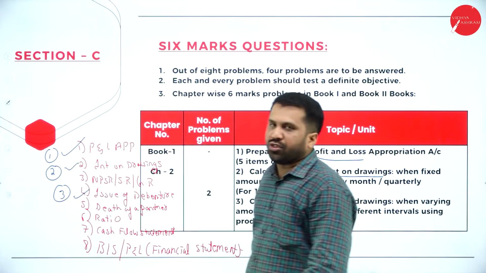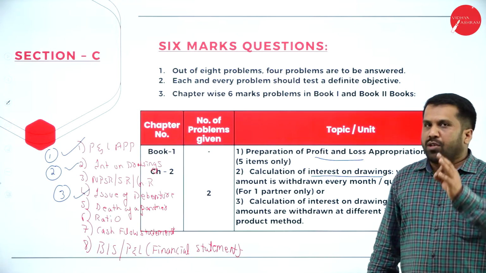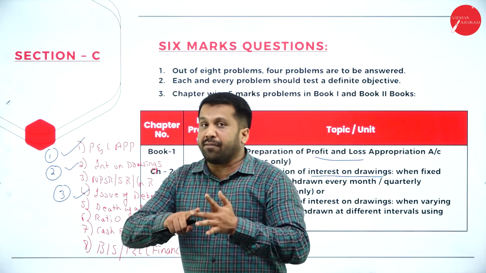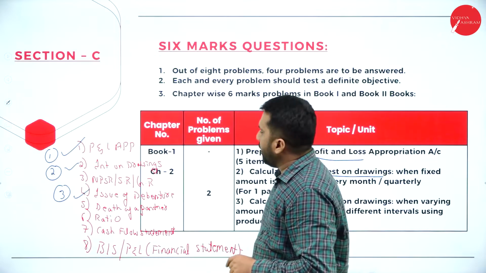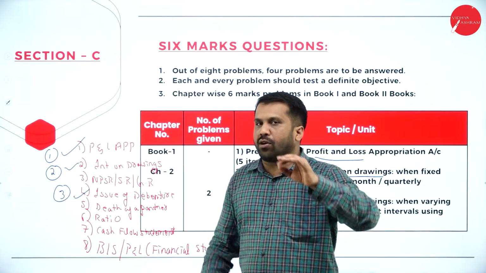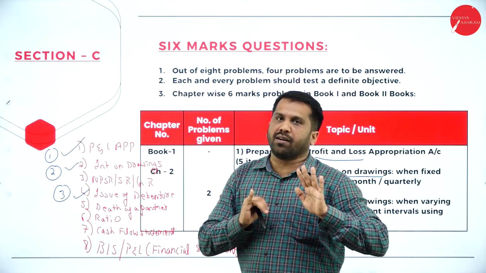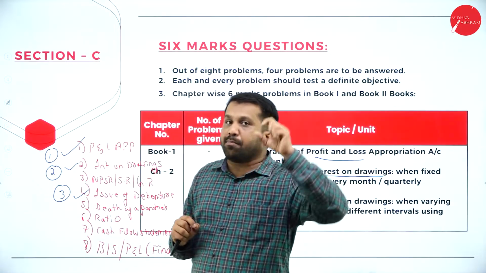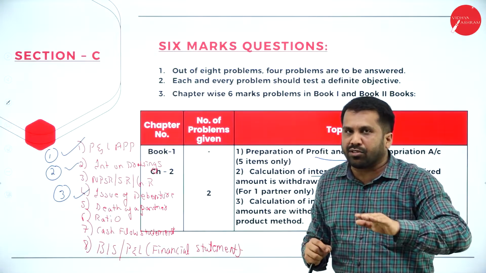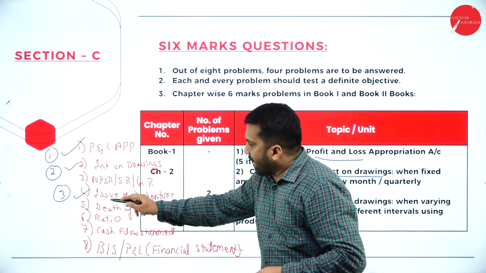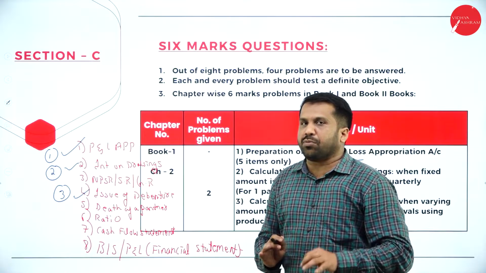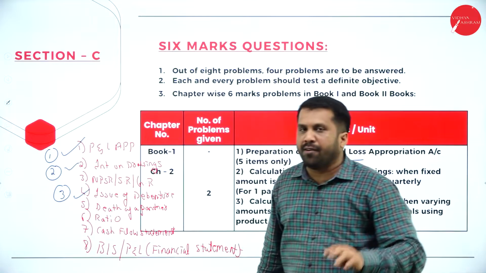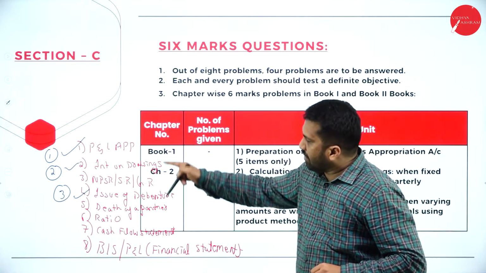issue of debenture. Easiest one. You know all the issue of shares journal entries: application, allotment, first and final call. Done? Yes. Similarly, application, allotment, first call. Up to that, they will ask you for 6 marks. Wherever you are writing bank account debit to share application, instead of that, bank account debit to debenture account. That much only you are supposed to do. No calculation, no extra adjustment. Easiest one, never leave this issue of debenture for 6 marks. You are done with 3 questions.